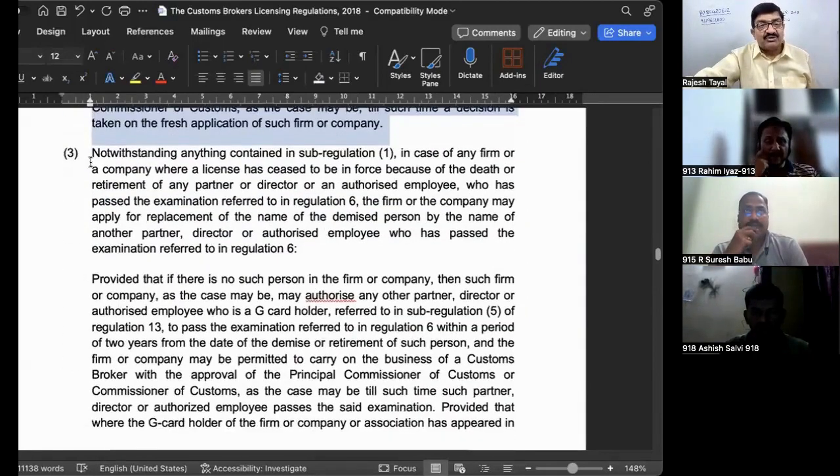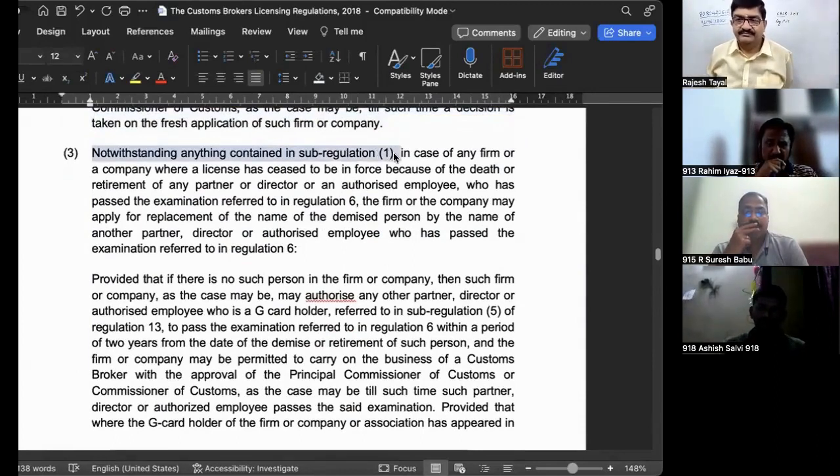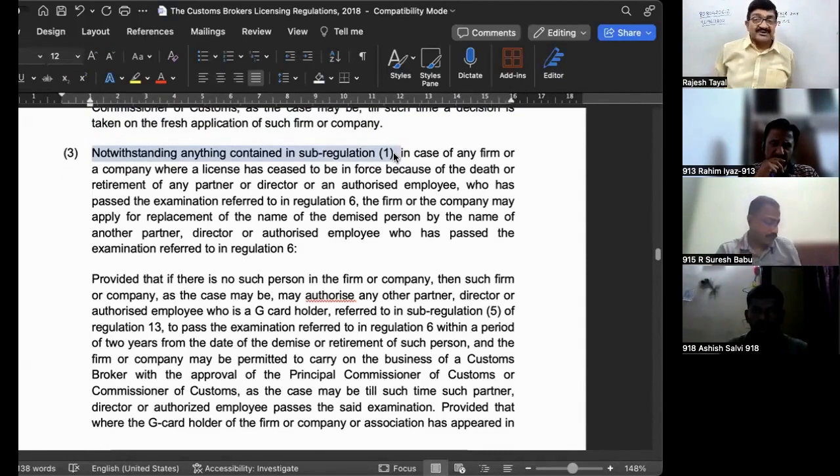Now there is another change. Now see what is written here. This is whatever is written in sub-regulation number 1. That is one part. What happens if that requirement is not fulfilled? What is the requirement under sub-regulation number 1? There is another F card holder in the firm or company. If that is not there, then what will happen? Then sub-regulation number 3 becomes applicable.